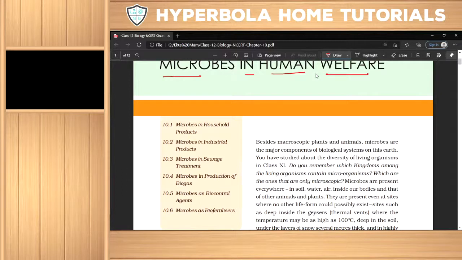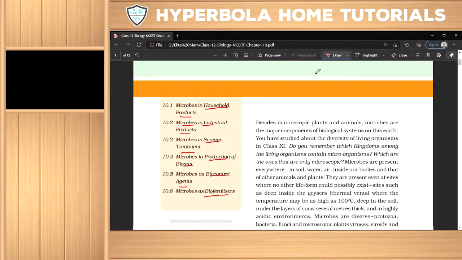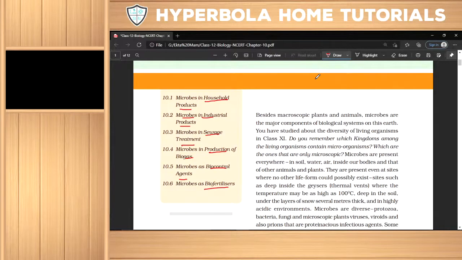Second point, in this chapter I have household products, microbes in industrial products, sewage treatment, production of biogas, biocontrol agents and biofertilizers, all involving microbes.